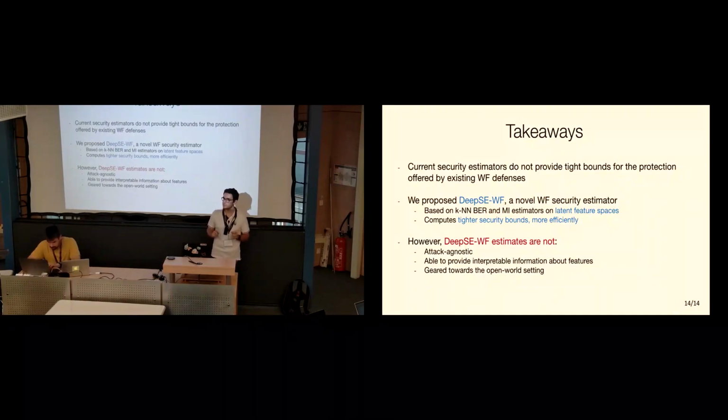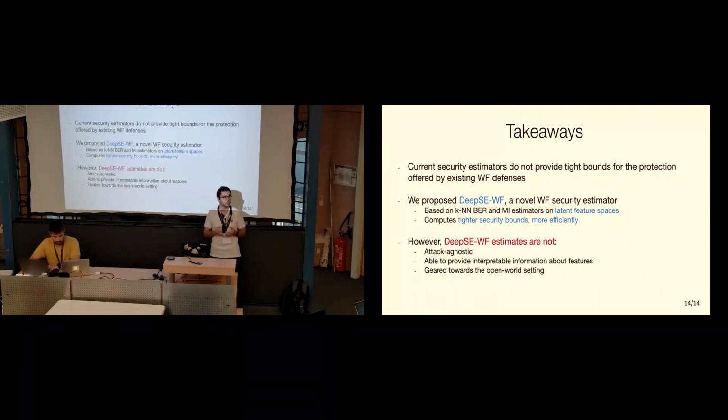But as a few takeaways from this presentation, I just wanted you to keep in mind that previous security estimators are not able to provide tight bounds on the security of website fingerprinting defenses. So we use these latent feature spaces to try to come up with better security estimations that use the same features as current attacks do. And we also identified a few limitations in DeepSE, which in the interest of time, I'll talk about during the Q&A if you'd like me to elaborate on those. Thank you.